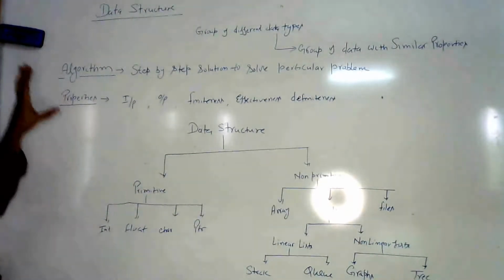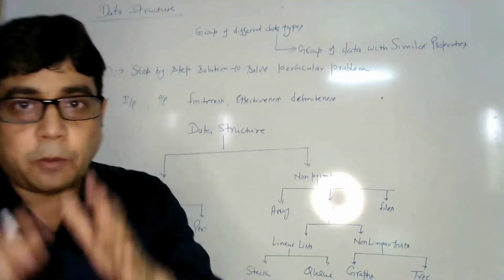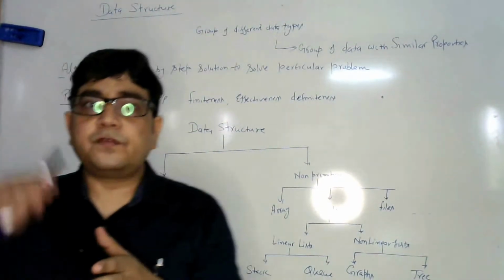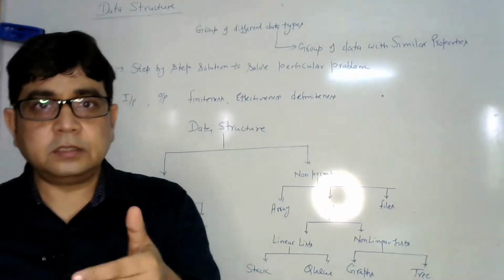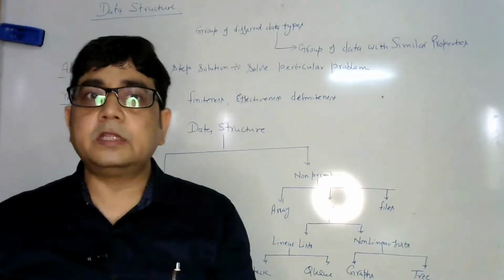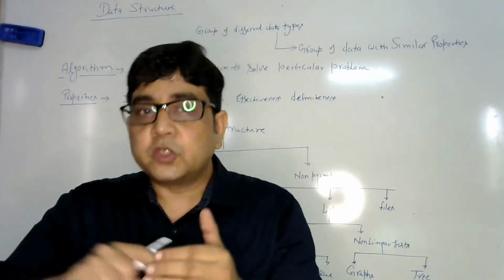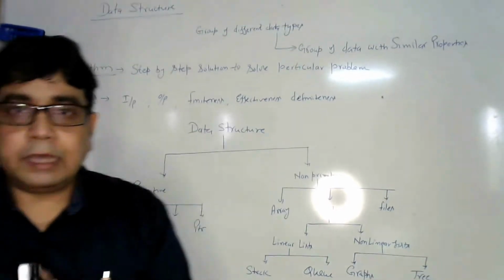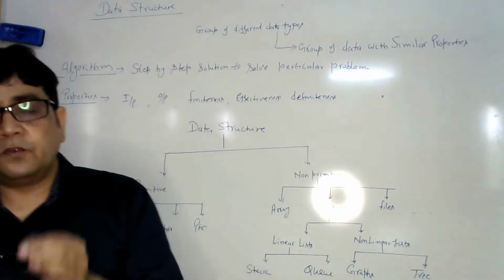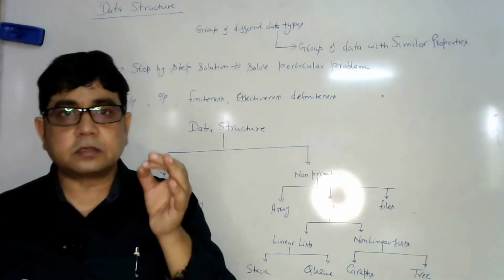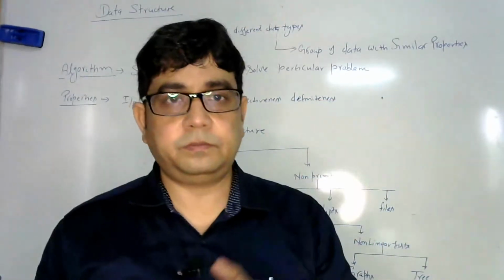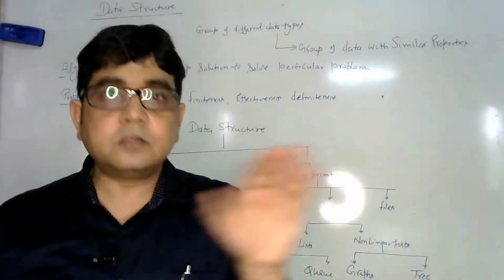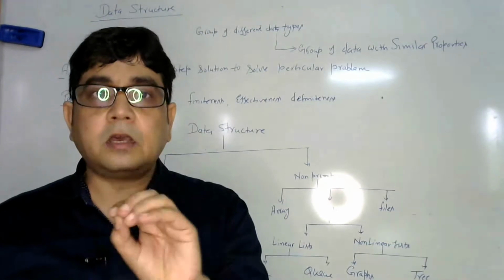So if we are having a complex problem, or we are going to solve a complex project, we never start with the coding. We first define the algorithm for solving that problem, that project, how we will proceed further. So an algorithm can be defined as a step by step procedure for solving any complex computational problem. Complex computational means a problem that is solvable. For a problem that is not solvable in nature, we cannot write the algorithm.